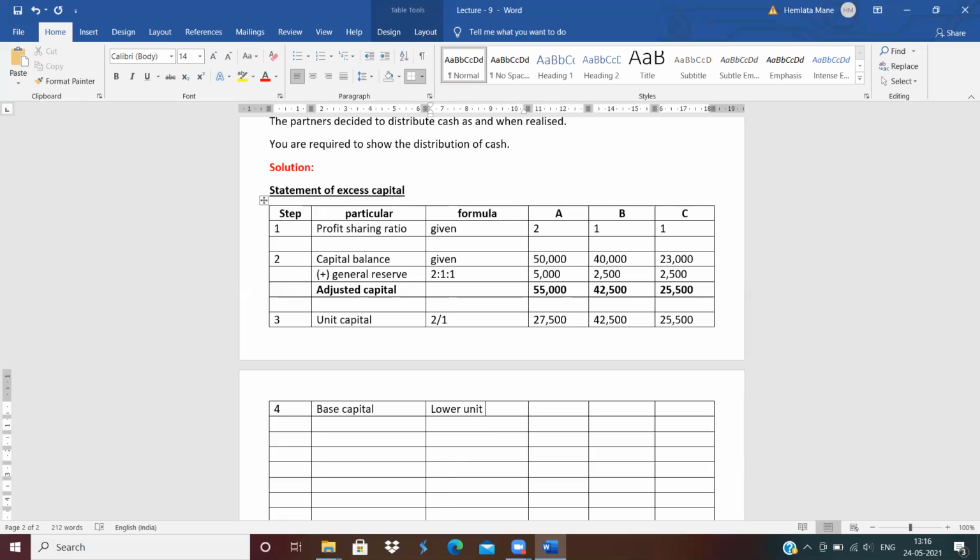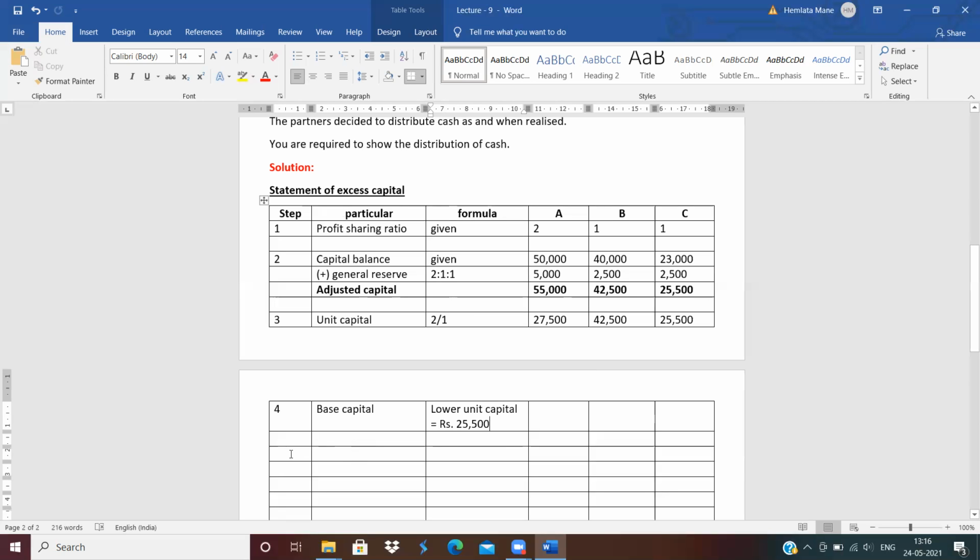Lower unit capital is equal to how much? See which amount is lower in these three amounts. 25,500 rupees. This is the base capital. Clear?